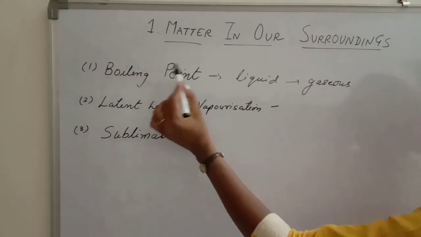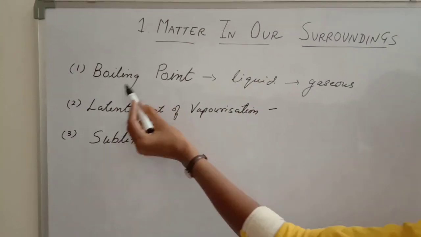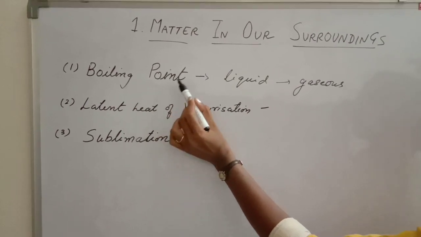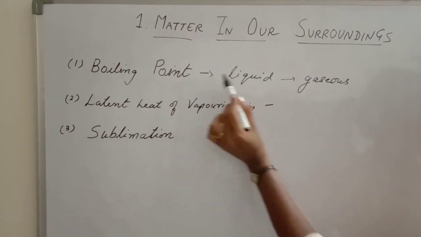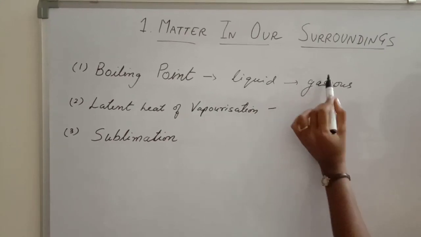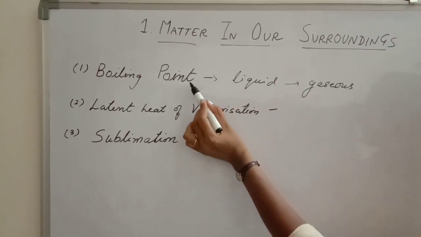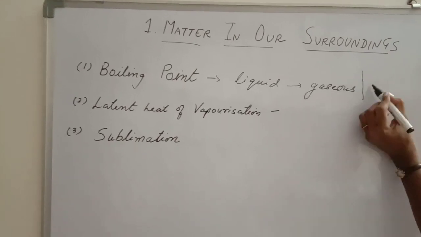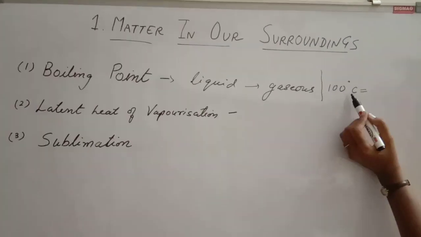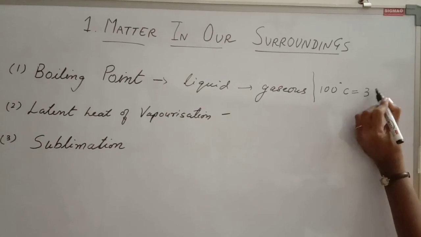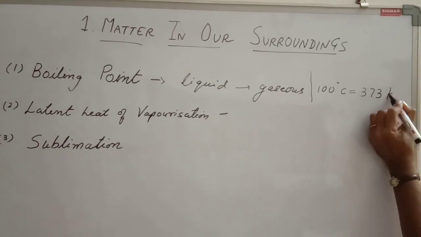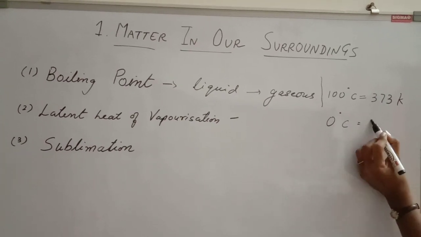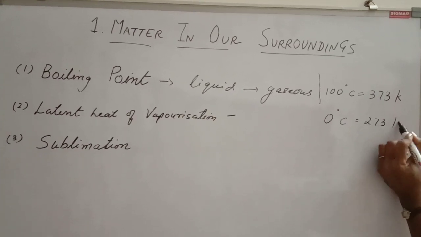Now what is boiling point? So boiling is a process. Now what is boiling point? Boiling point means that temperature at which the liquid starts converting into gaseous state. That temperature is known as boiling point. Now the boiling point of water is 100 degrees Celsius, which is equal to 373 Kelvin. Now we know that 0 degrees Celsius means 273 Kelvin.